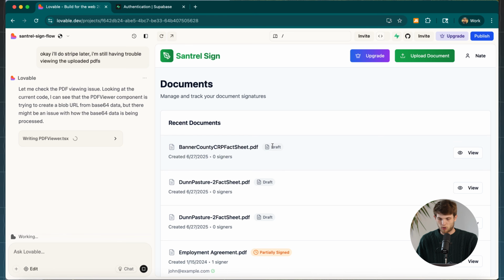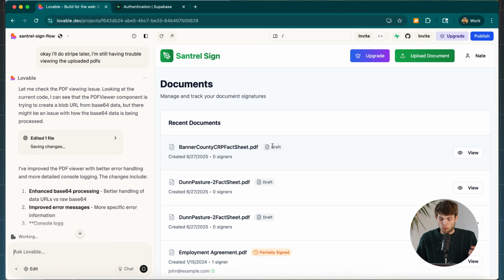I'm going to go back and just work a little bit more on fixing up the actual document signing process and make that more smooth. This could take me a little bit of some time to go back and forth with it over the day, but I really want to make this good.